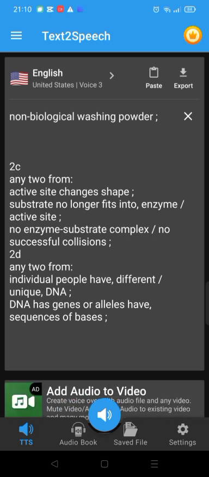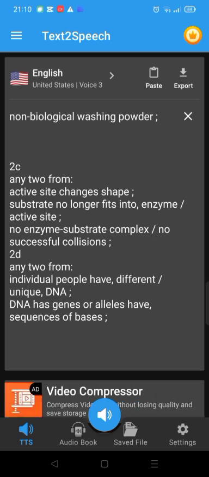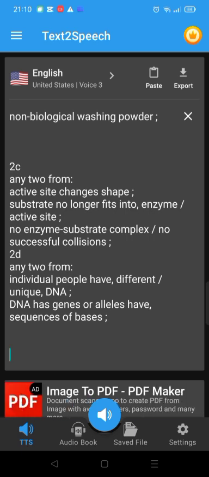0610_S20_Ms_41. 2A. 1 mark per row. Substance, enzyme, products. Starch, amylase, maltose, glucose, simple sugars. Fat, lipase, fatty acids and glycerol. Protein, protease, pepsin, trypsin, amino acids.